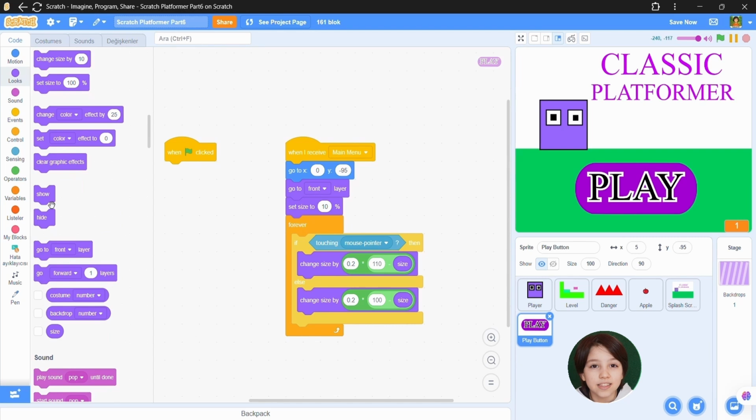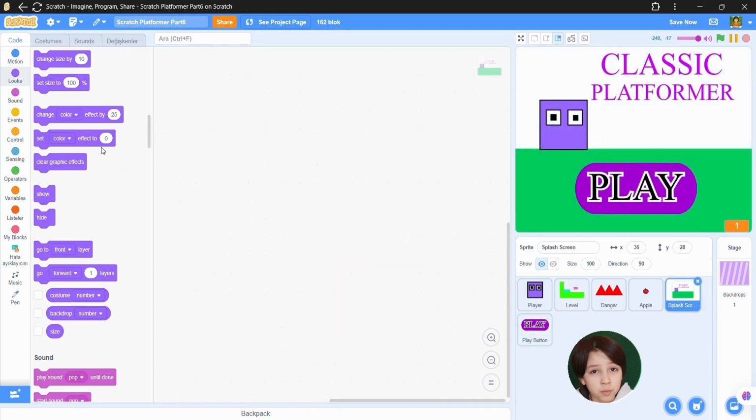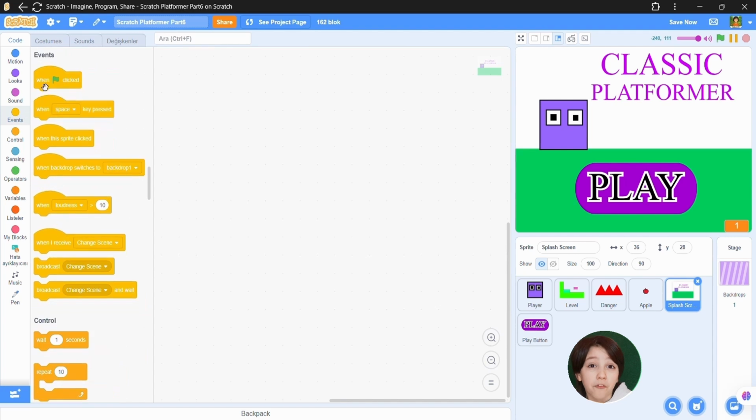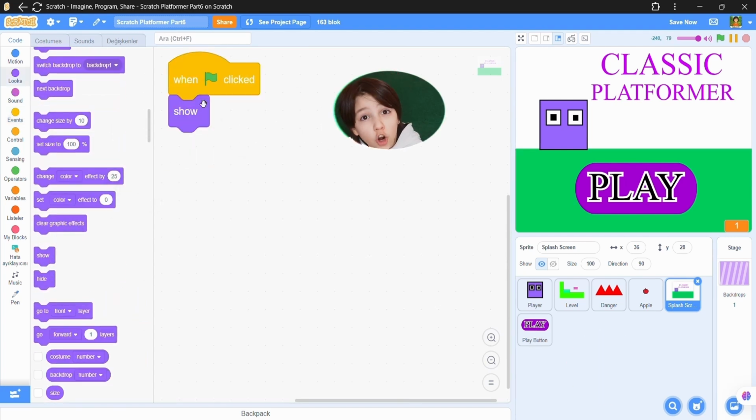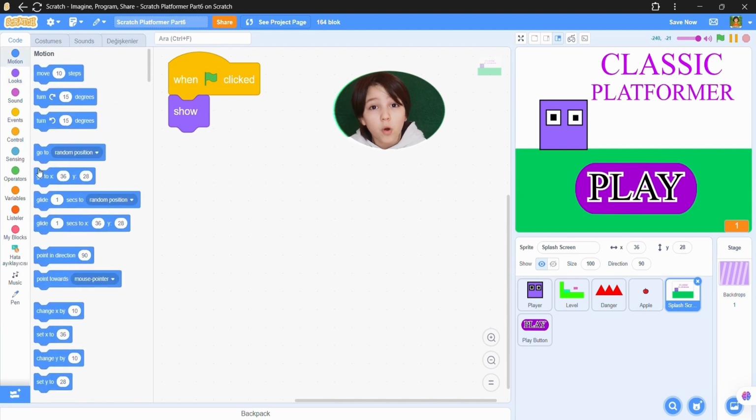So let's do when green flag clicked show, and then we will broadcast the main menu event from the splash screen. When green flag clicked show, go to x 0 y 0.